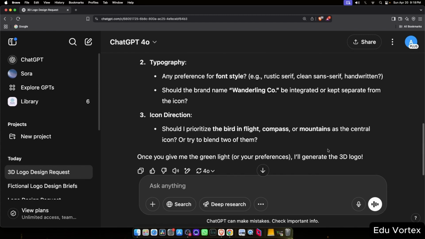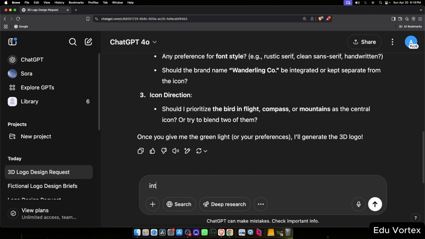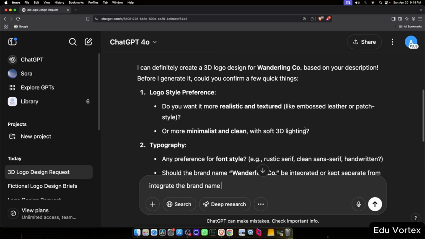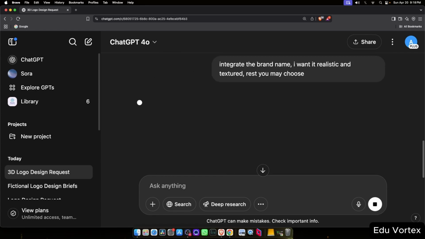ChatGPT is already responding with some suggestions and asking for our preferences. I'll go ahead and tell it to include a few key things. We want the logo to include the brand name, and it should feel realistic and textured. For everything else, we'll let ChatGPT decide. Let's see what it comes up with.